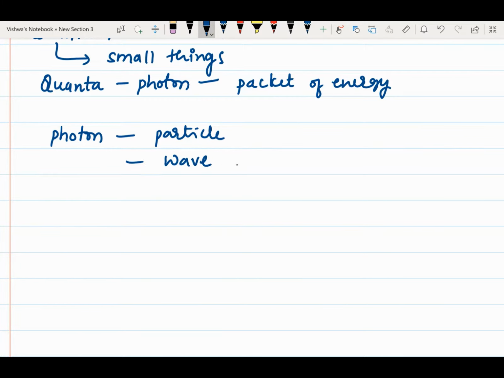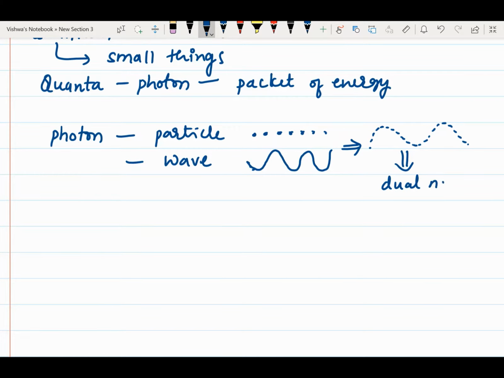Particle nature means it possesses a particle nature, and wave means it moves in a wave. Both add up, giving a wave with a particle nature. That's why it is called the dual nature of a photon or light.